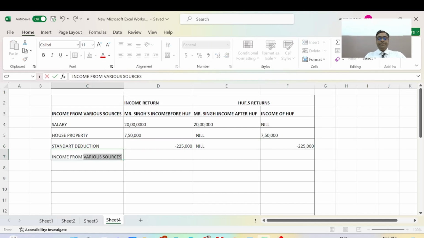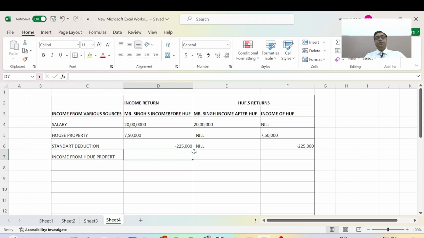Income from house property: 7,50,000 minus 2,25,000 is equal to 5,25,000.